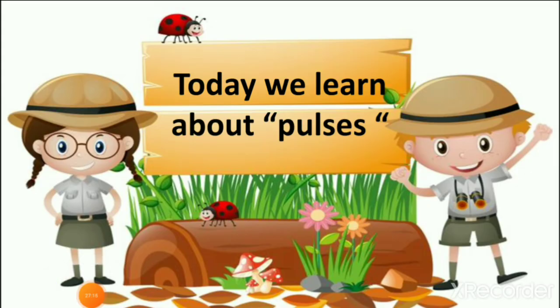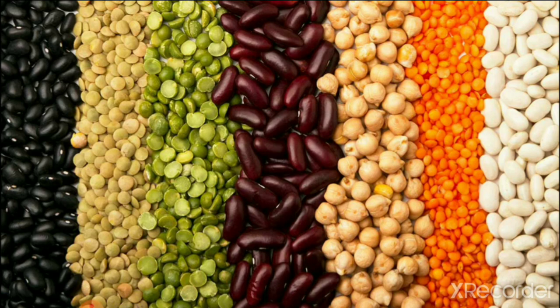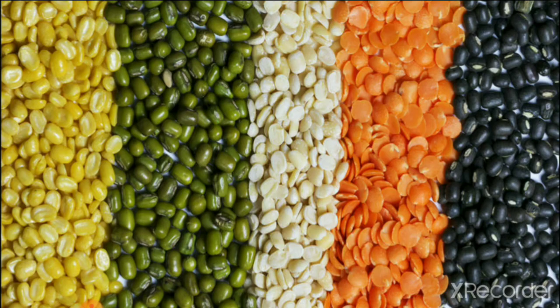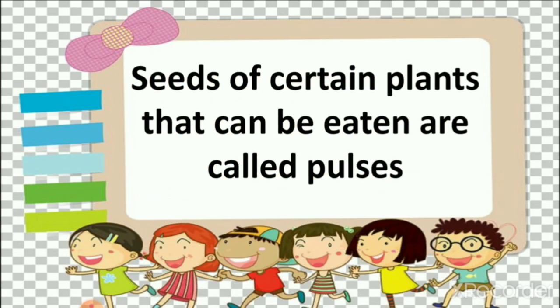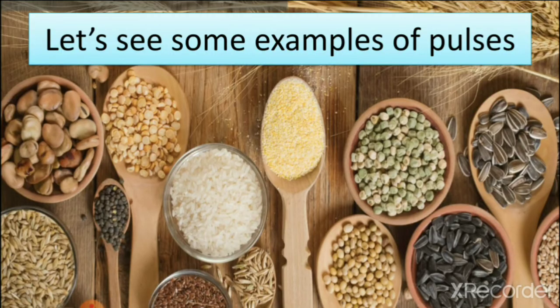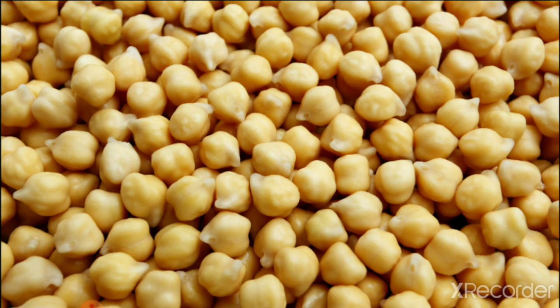So let's revise what we learned today. Today we learn about pulses we eat, which we get from plants. Here you can see the picture of pulses. We see the different types of pulses. Then we learn what pulses are. Seeds of plants that can be eaten are called pulses. We learn that seeds which we can eat from the plant are pulses. Then we see the examples of pulses. Chickpea as a pulse.